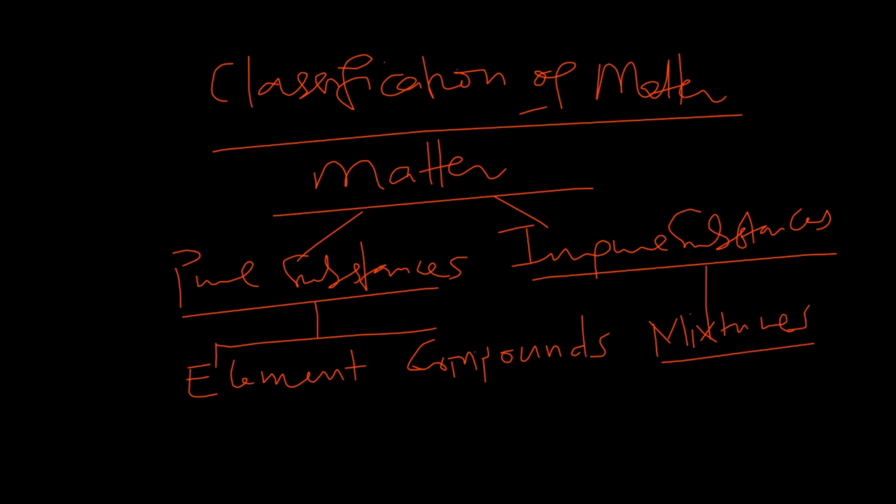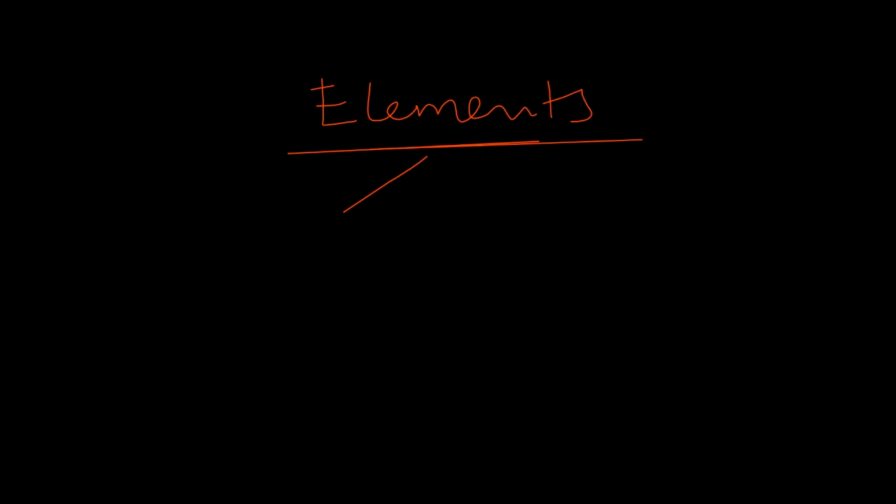Okay, so let's move further and classify elements. So let's do the elements. They are also classified further into, you can have those that are metallic, called metals, and you have those that are non-metallic, so we call them non-metals.